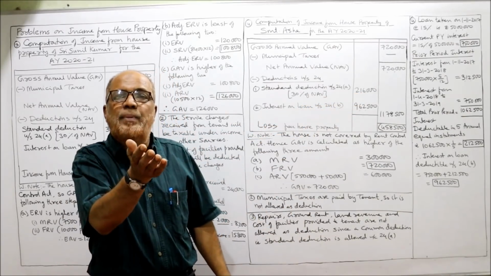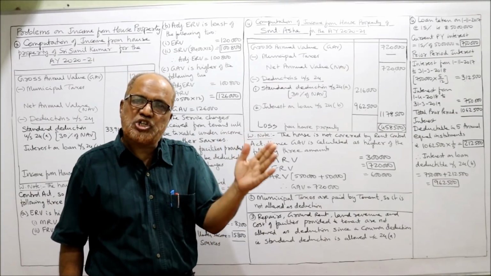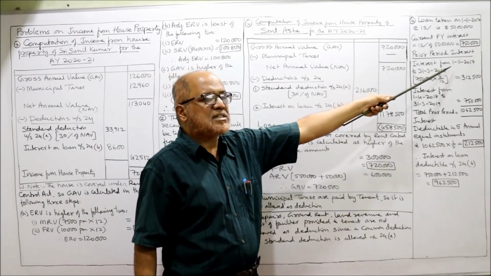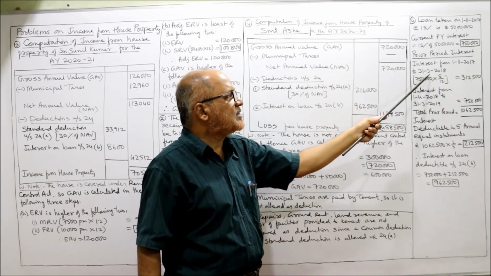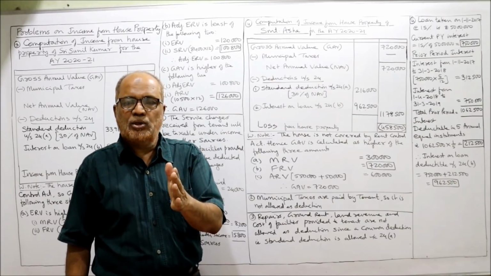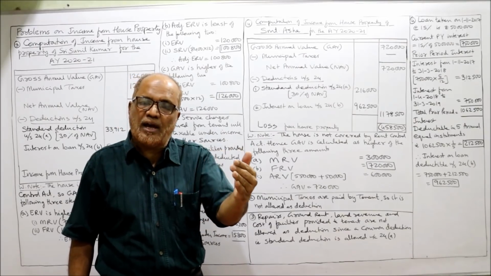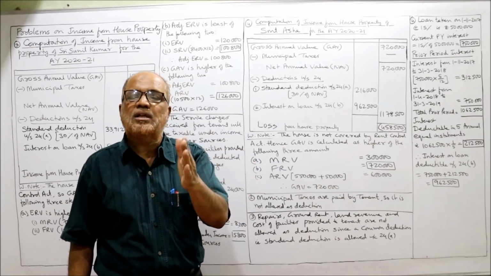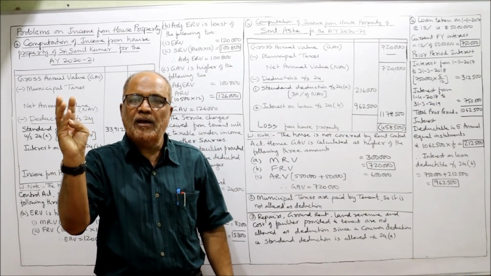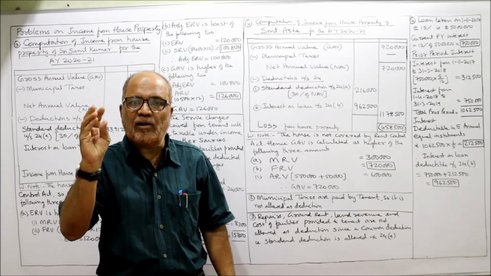Now we have to find out what is the prior period interest. Prior period interest means before the date of construction. What is the interest before the date of construction? Interest from 1st November 2017 to 31st March 2018. Every year accounts are closed on 31st March. The loan was taken on 1st November 2017. The first year accounts will be closed on 31st March 2018. So how many months? November, December, January, February, March. 5 months. So we have to calculate 5 months interest.